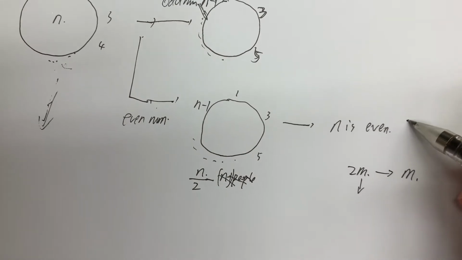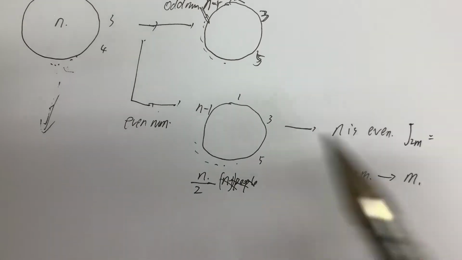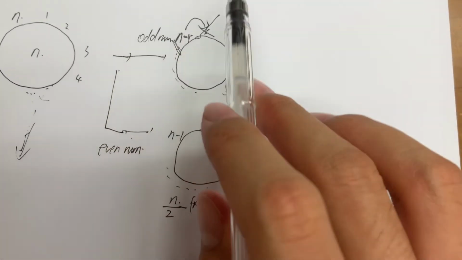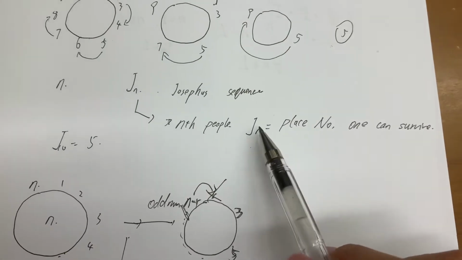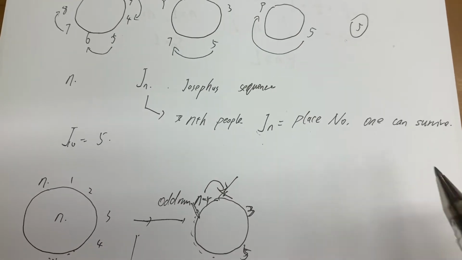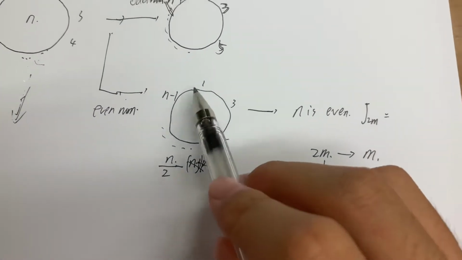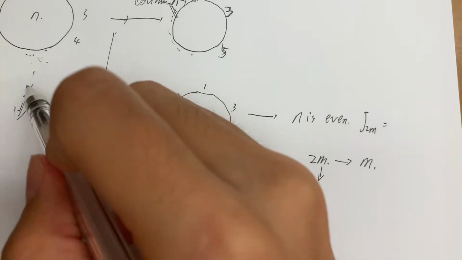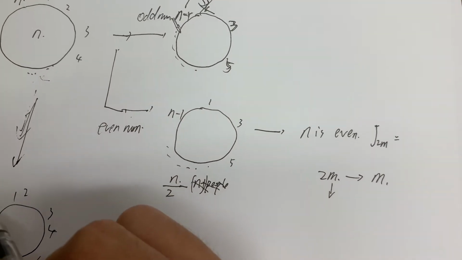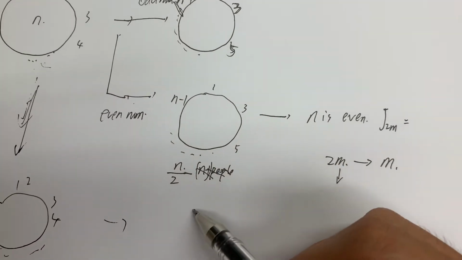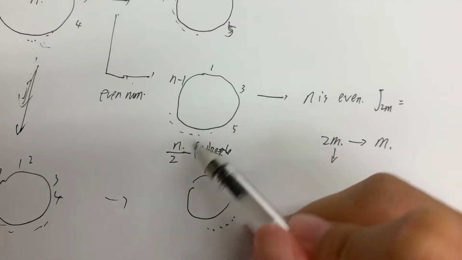So before they kill themselves, J2m equals 2. Because we suppose that Jn is the place number one can survive, after one recursion we change our variables. We represent the positions as 1, 2, 3, 4, dot dot dot, 2m here, and here 1, 2, 3, dot dot dot, and then m minus 1.